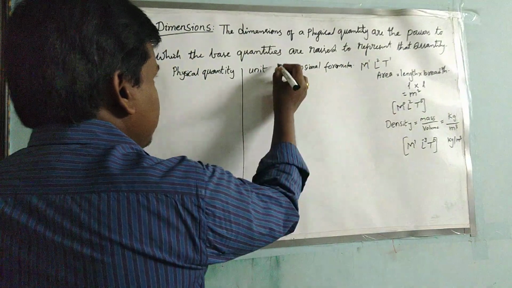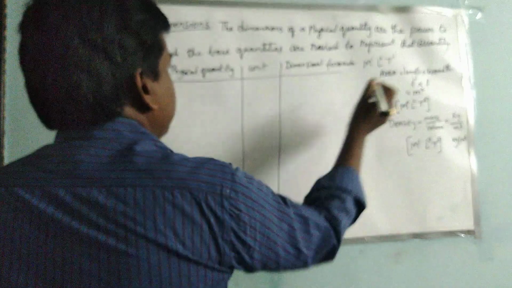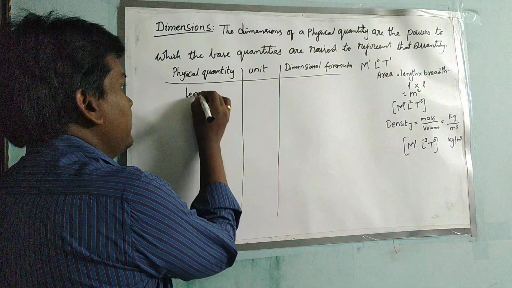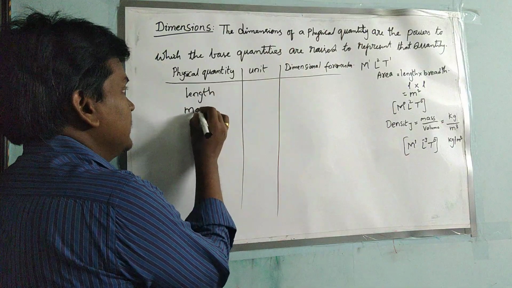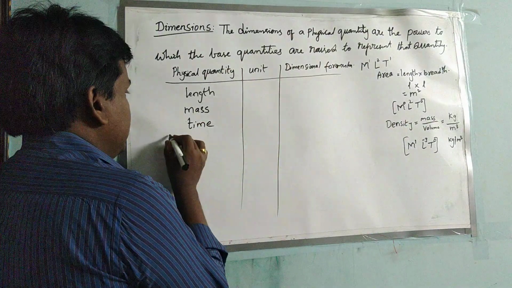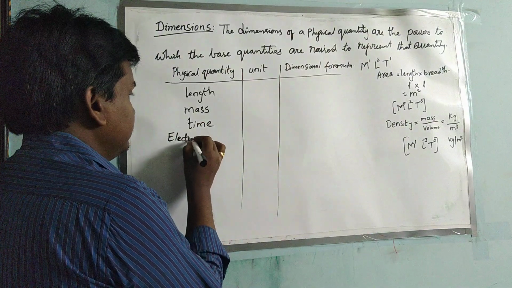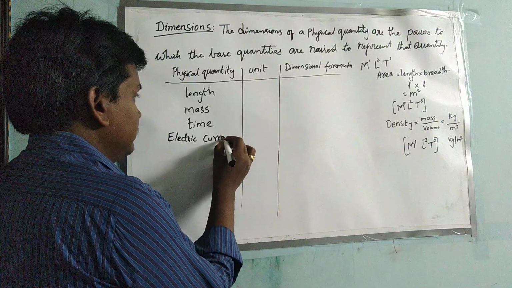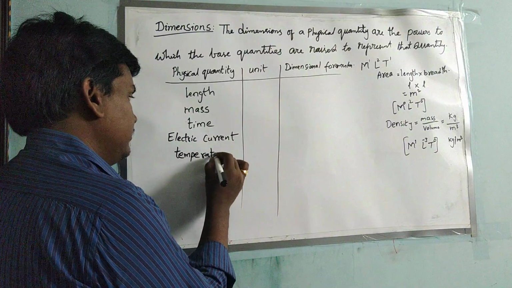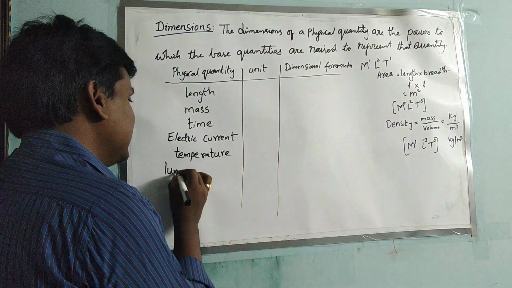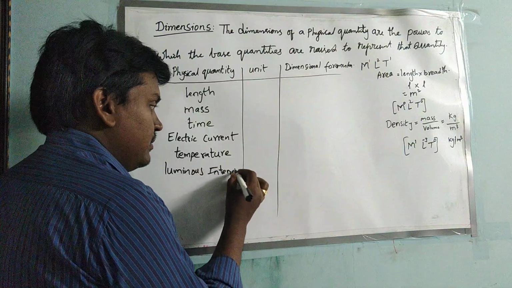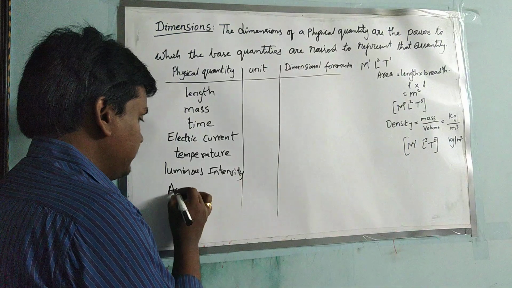Here the base quantities are: length, mass, time, electric current, temperature, luminous intensity, and amount of substance.